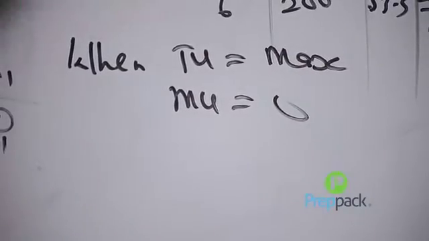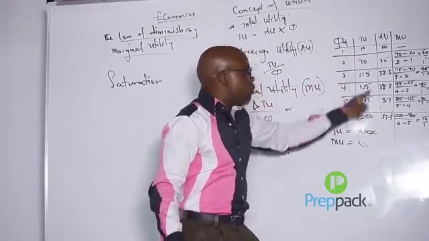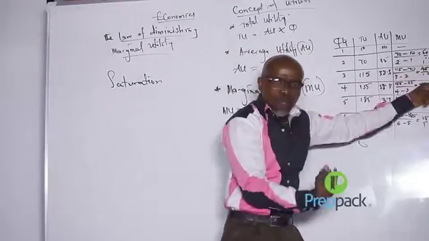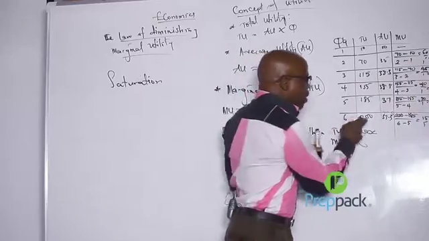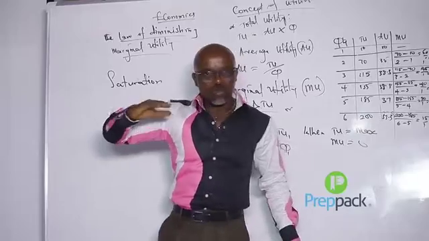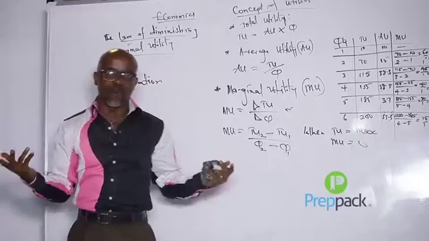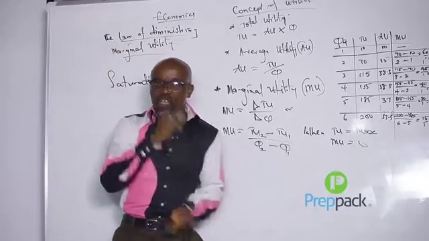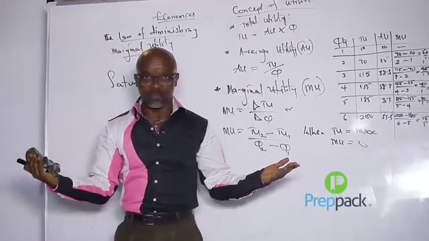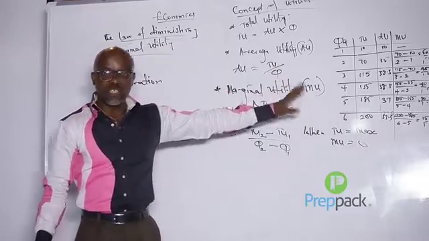It's explained on this table that as the quantity consumed increases, your TU increases, but your MU decreases. So as the TU is increasing, the MU is decreasing. Then the TU gets to the maximum point, the MU becomes 0. Ordinarily, that is the point where you're supposed to stop your consumption. Once you go above that level, that's the problem. The more you consume, the more you spend, and the less you get. Economically, it's not reasonable. So that is just the law of diminishing returns.